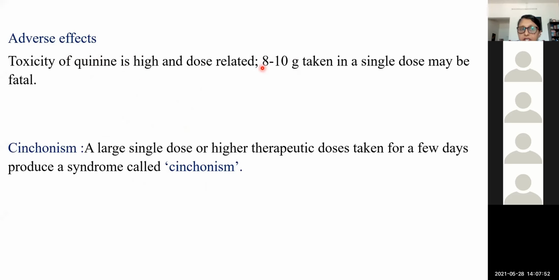So it is only for resistant malaria that we are using it, and it is the drug of choice during the first trimester of pregnancy. It is used in the uncomplicated chloroquine-resistant malaria. Then it is also used in the complicated and severe malaria, including cerebral malaria.